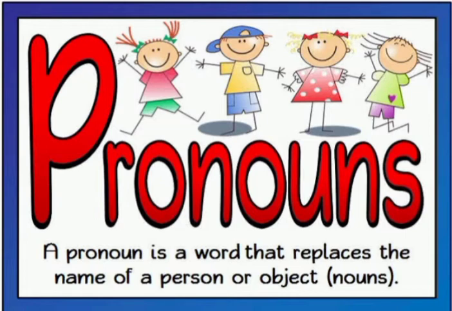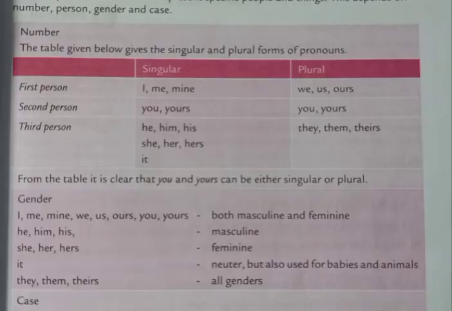And after that I told you about person also. First person, second person and third person. First person: I, me, we, us. Second person: you. Third person: he, she, it, they, her, them, etc. So today we will start with number, gender and case. That is important with personal pronouns.